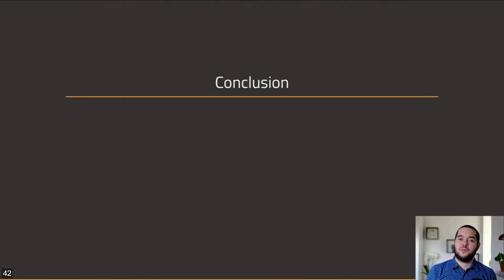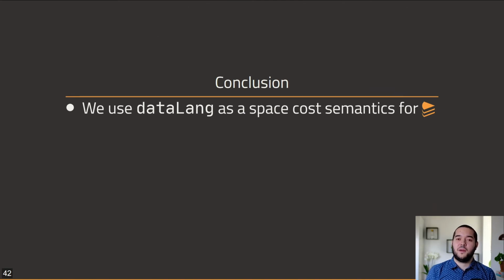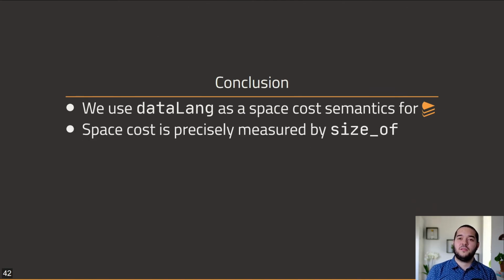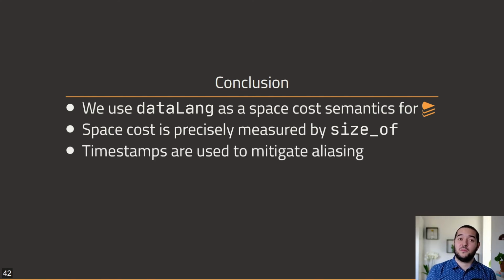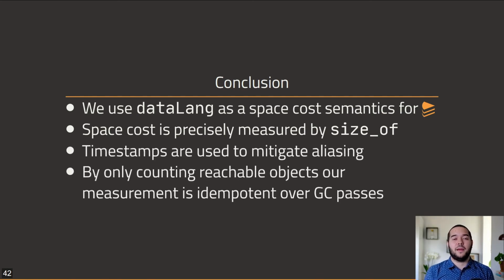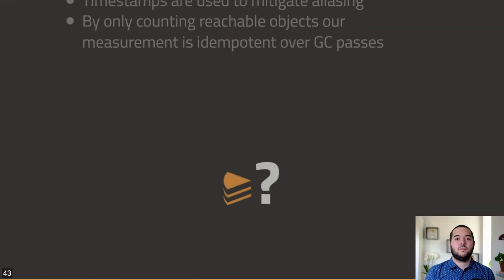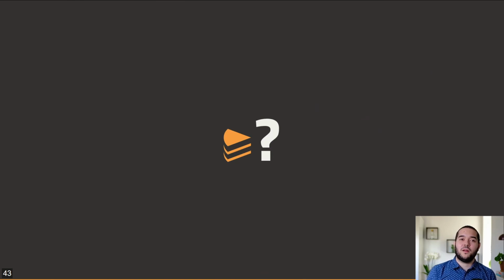So, in conclusion, we use DataLang as a space cost semantics for CakeML, which makes precise measurements using the function Sizeof, that takes into account timestamps to mitigate aliasing, and by only considering reachable objects, it's idempotent on garbage collection. So we can now answer if our program has space for dessert.